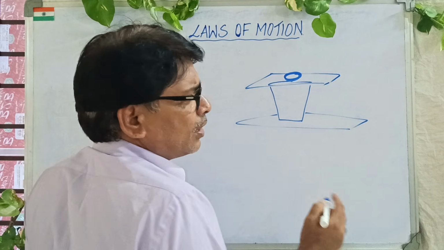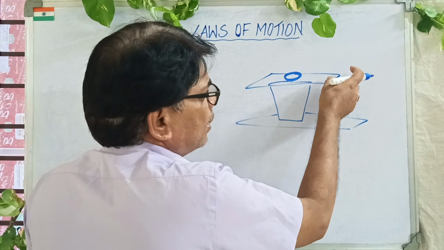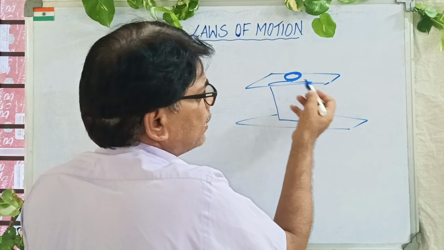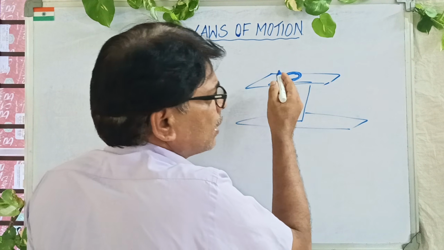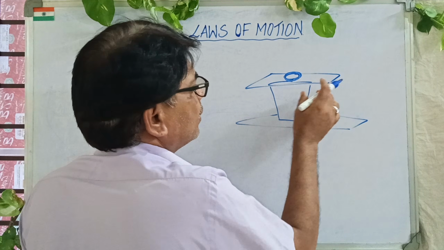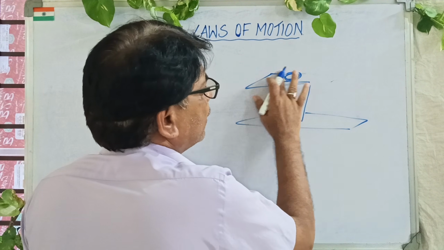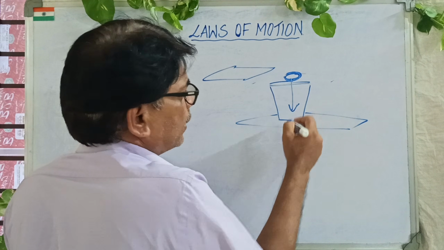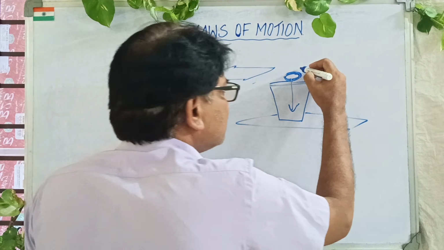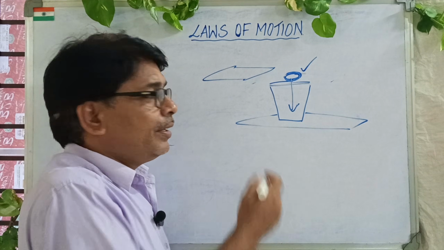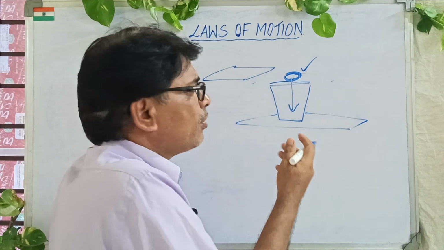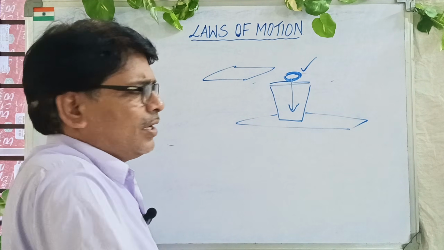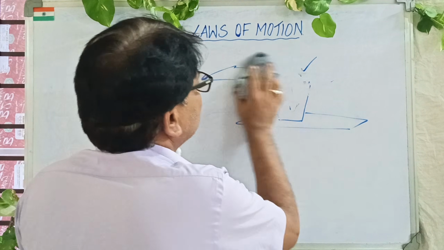Okay, what happens? Can you tell me? Most of the students think that if I pull or push this cardboard, the coin will come along with the card. No, nothing. It doesn't happen like that. When you flick, the card moves away, and the coin falls directly into the glass tumbler. Why? Because it is at rest. It does not accept this change. You're flicking the card, isn't it? It does not accept that change. That is the reason the coin falls into the tumbler.